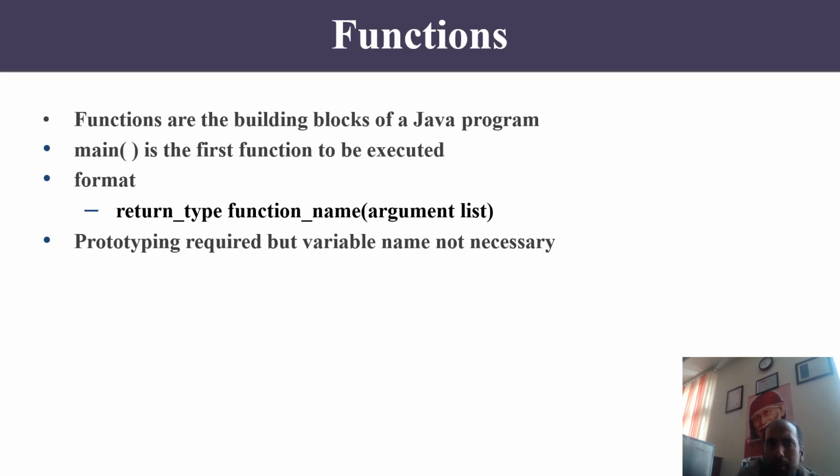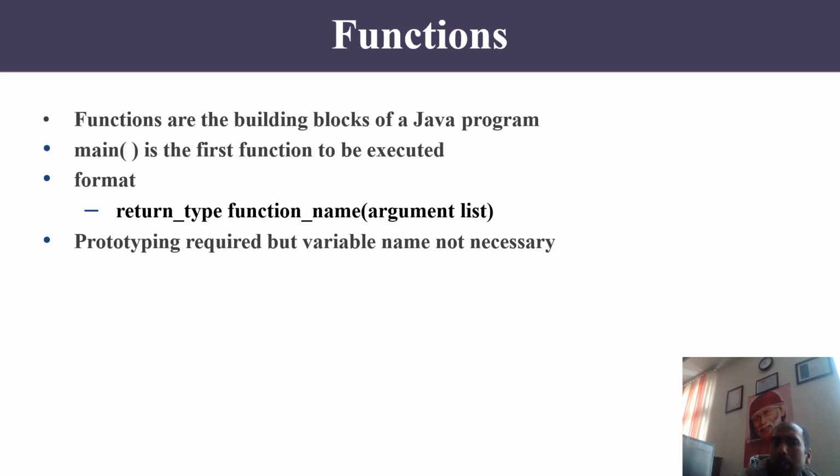Now, you have seen in the last class I discussed that you need to create a class whenever you are going to write a Java program. Because Java is a pure object-oriented programming language, everything must be defined inside the class. You cannot write anything beyond the class. And as you have studied C and C++, you are aware that there should be a main function, because main is an entry and exit point. And you know that every function has a syntax: return type, function name, and argument list.